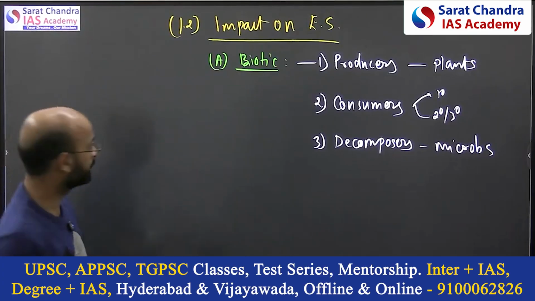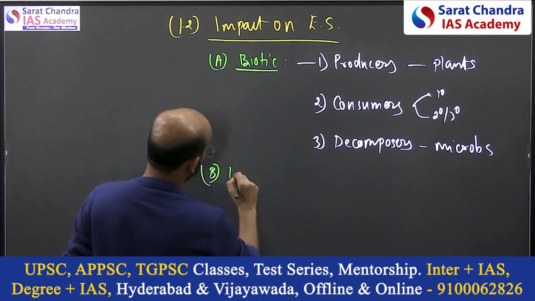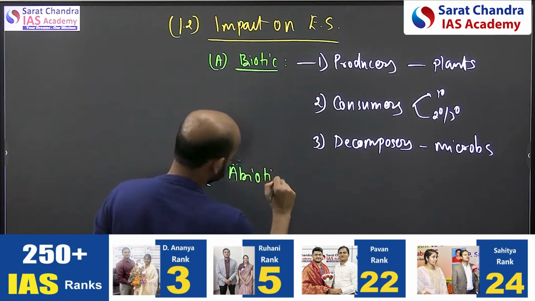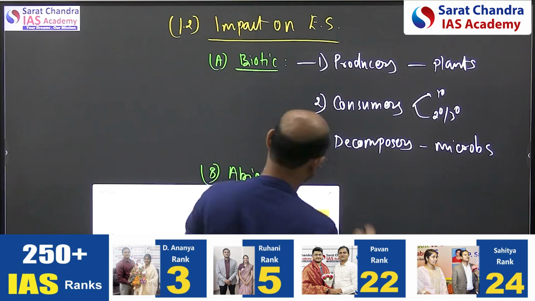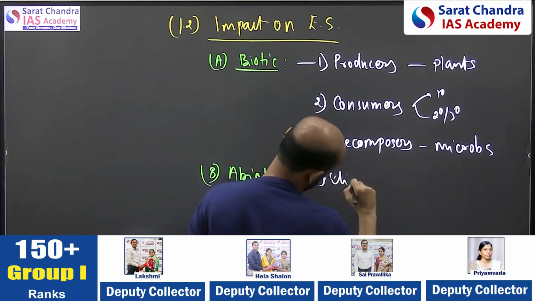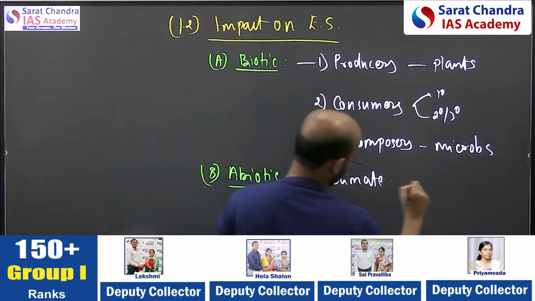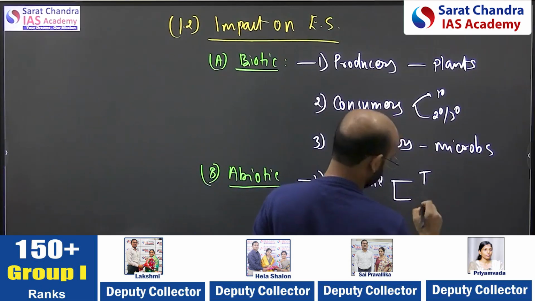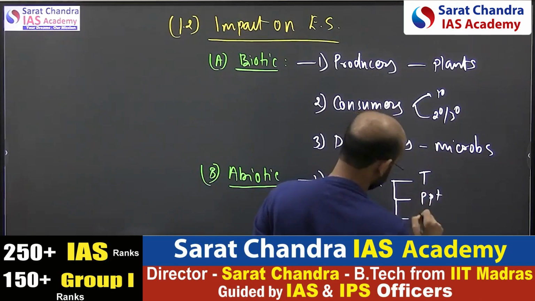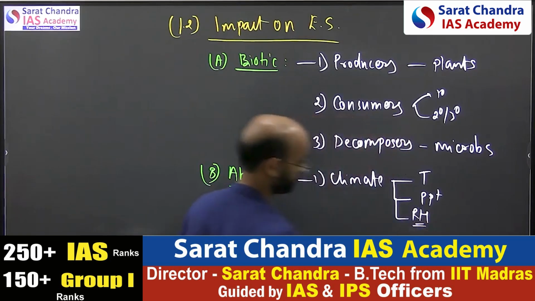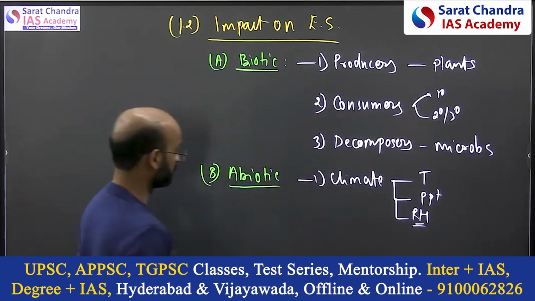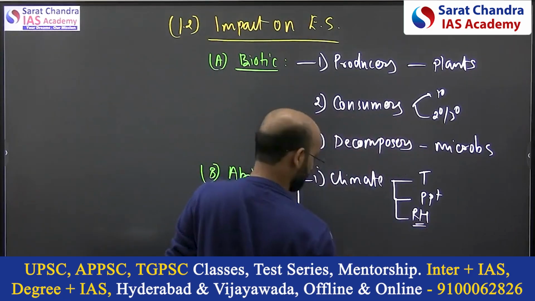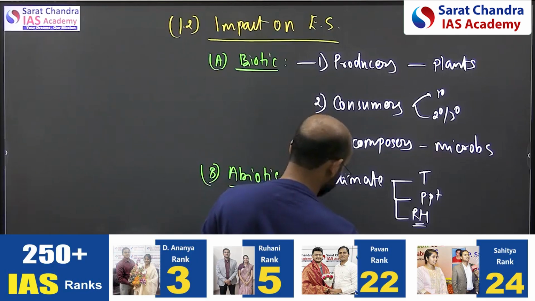That's it. Okay, second is the abiotic. Again same, we won't change. First is the climate, and in climate I am writing temperature, precipitation and relative humidity. These are the most common. The second is the edaphic. What is edaphic?